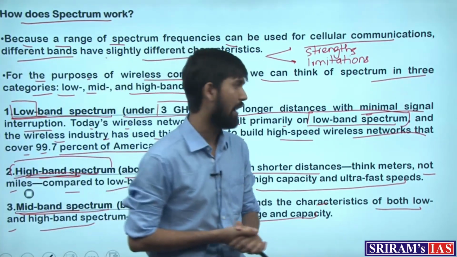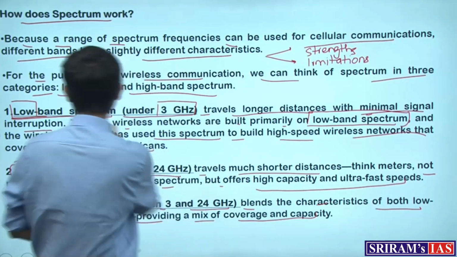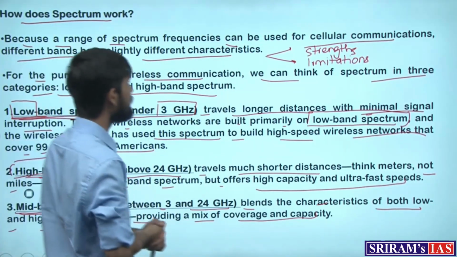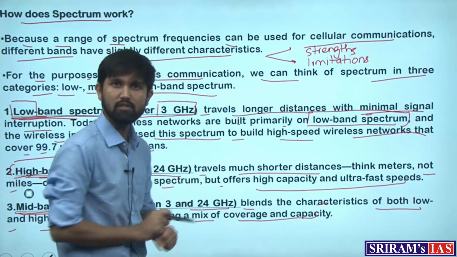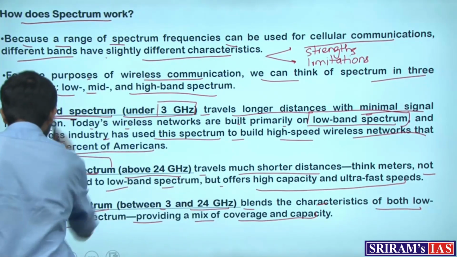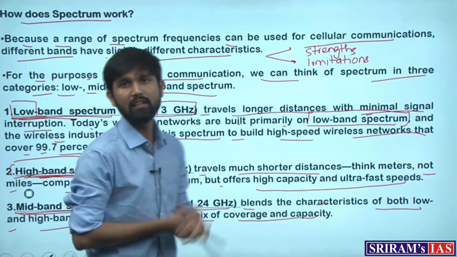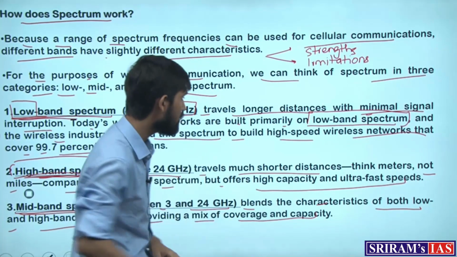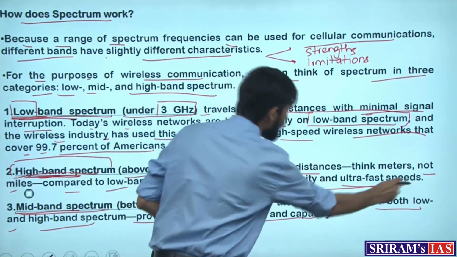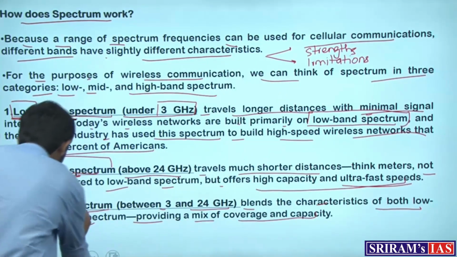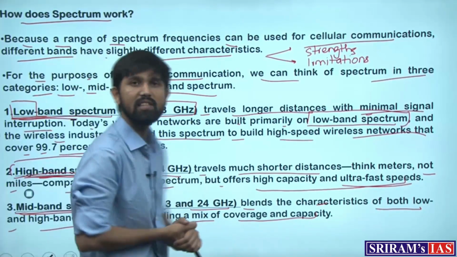the high band. So the strength of low band spectrum is that the signal interruption is less, but speed is not that high. The strength of high band spectrum is that the distances would be much shorter and the speeds would be ultra fast. And the mid band spectrum is a balance of both these characteristics.